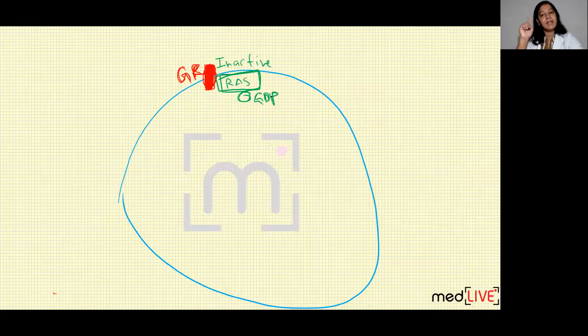GDP is guanine diphosphate. Since it is bound with GDP, it is inactive. Now, what is happening? This is inactive RAS. Currently, no growth factor is present. When growth factor comes and binds with the growth receptor, then this inactive RAS gets converted into active.